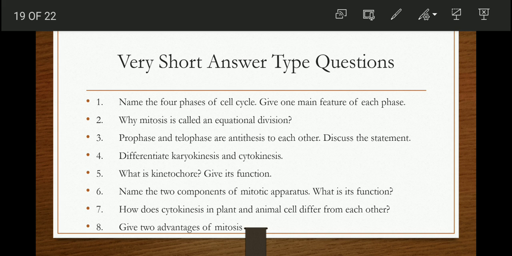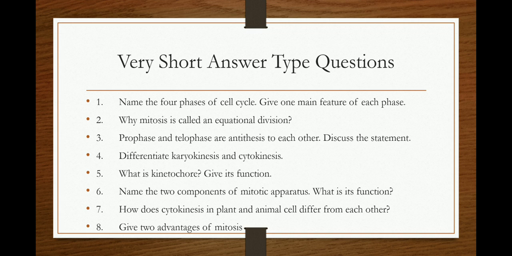Now coming to questions, very short answer type questions. First question: name the four phases of the cell cycle and give one main feature of each phase. Second question: why is mitosis called an equational division? Third question: prophase and telophase are antithesis to each other; discuss the statement.